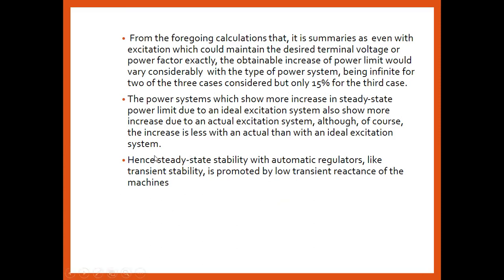The second summary conclusion drawn from the above three cases is that the power system shows an increase in its steady state stability limit due to the ideal excitation system. With the actual excitation system the increase is less than with the ideal excitation system. Hence the steady state stability with an automatic regulator, like transient stability, is promoted by the low transient reactance of the machine, and low transient reactance automatically improves the steady state stability limit.